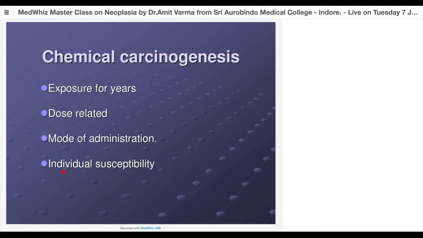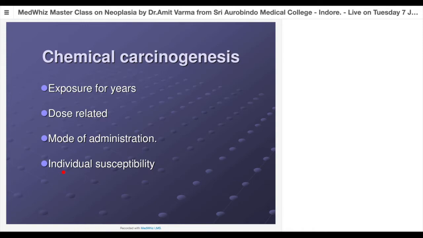So why are people behaving differently, or why are the tumors behaving differently? We have to understand this. First is whether all those 100 are carrying the same genotype. Definitely no. Some may be carrying some kind of DNA repair defect. Some are carrying a mutation in the tumor suppressor genes. Some are carrying a baseline mutation in the proto-oncogenes. Some are carrying absolutely normal genes, right? So there is definitely inborn variation in our genotypes.